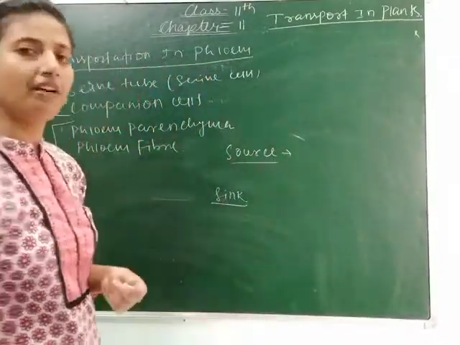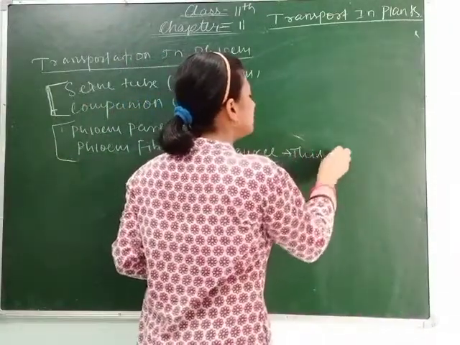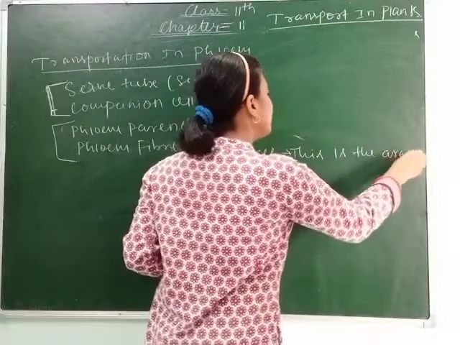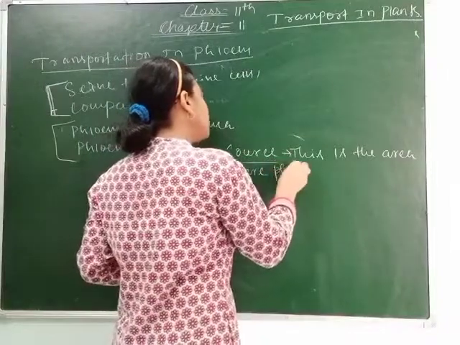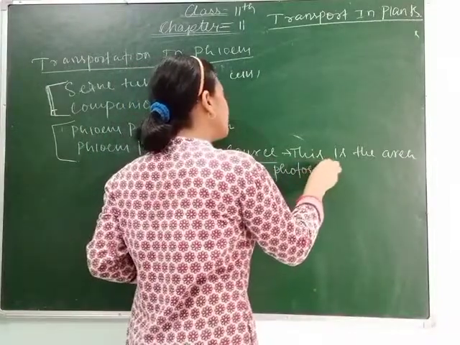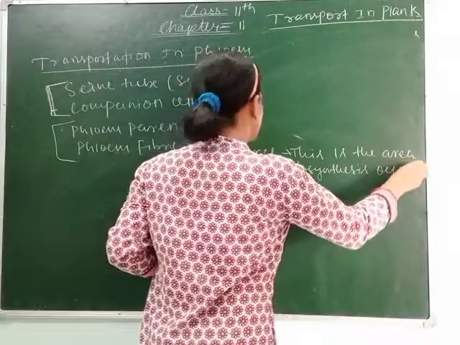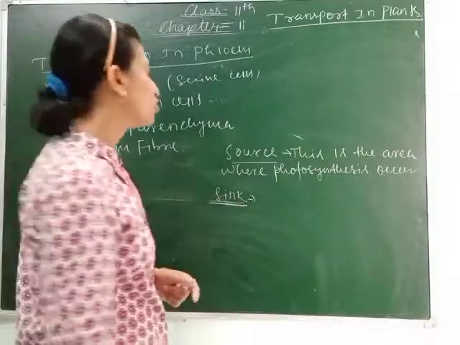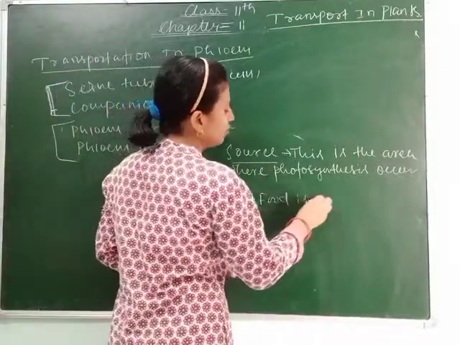Source is the area where photosynthesis occurs. And sink is the area where food is stored.